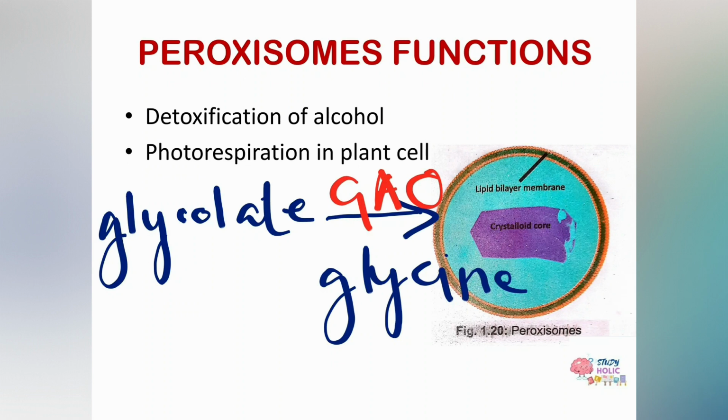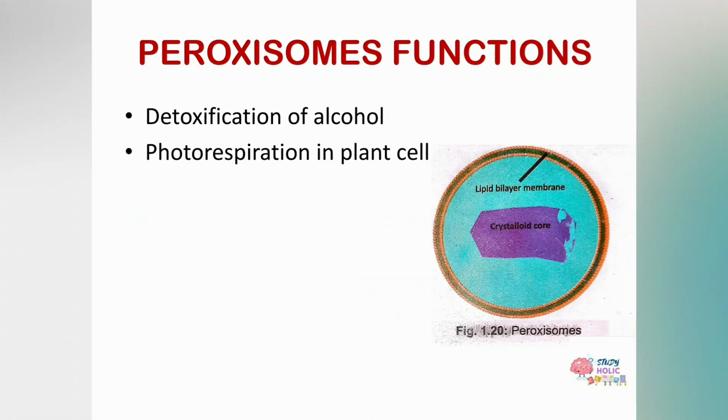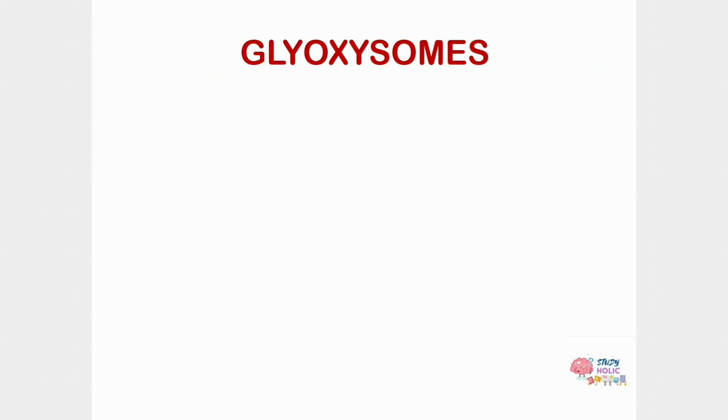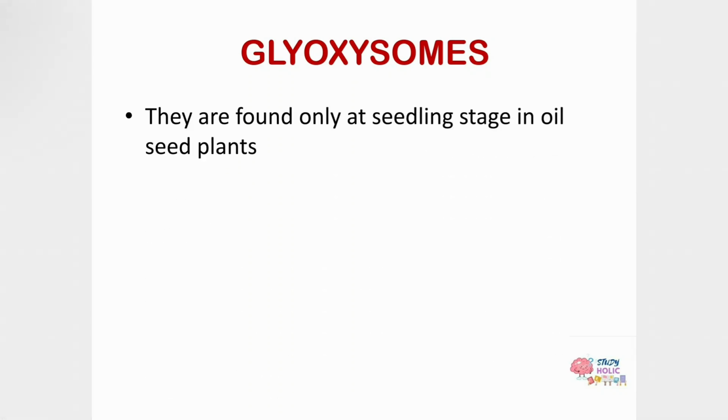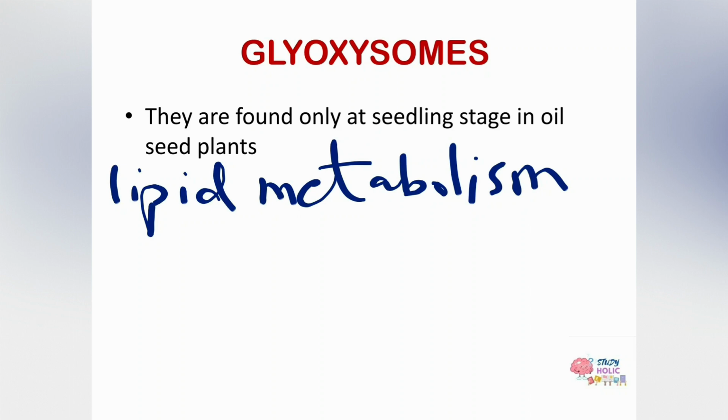Okay, now let's move on to the next organelle, that is glyoxysomes. Glyoxysomes are found in plants, at the seedling stage in oilseed plants. As I've discussed earlier, the glyoxysome and the peroxisome both have enzymes, and the glyoxysome has specific enzymes that are responsible for plant lipid metabolism. That's over here, the lipid metabolism.